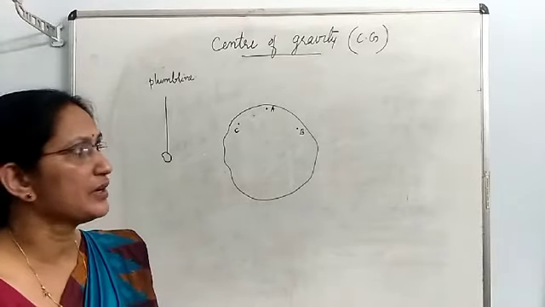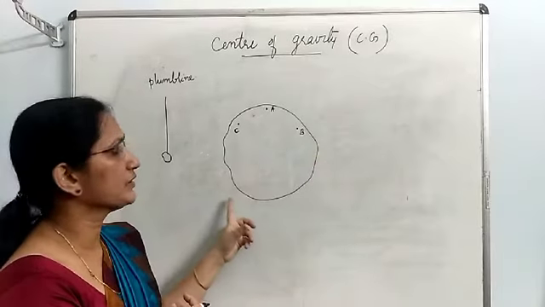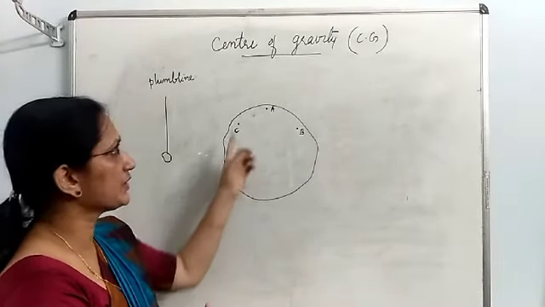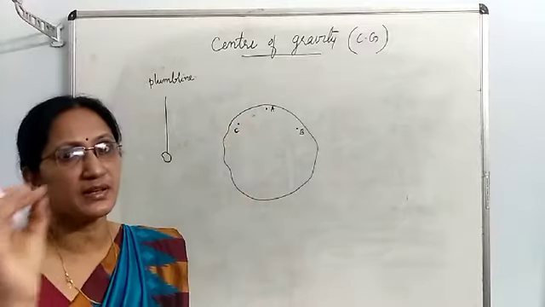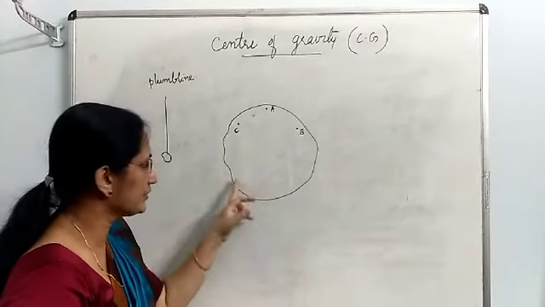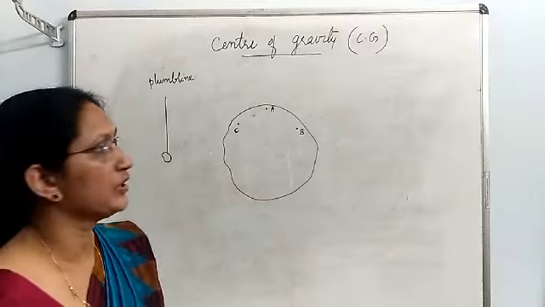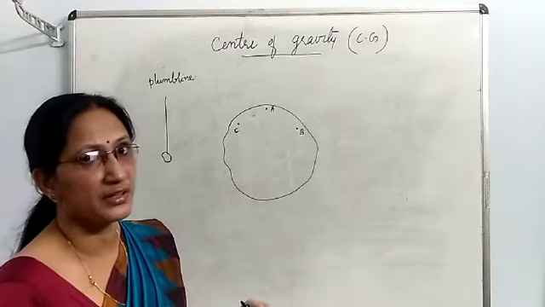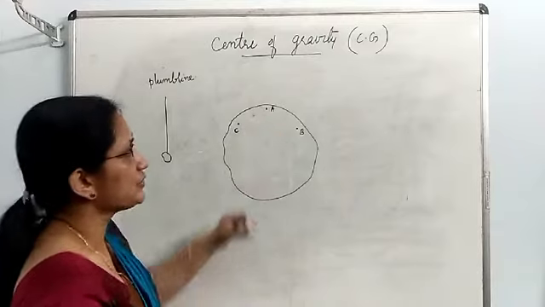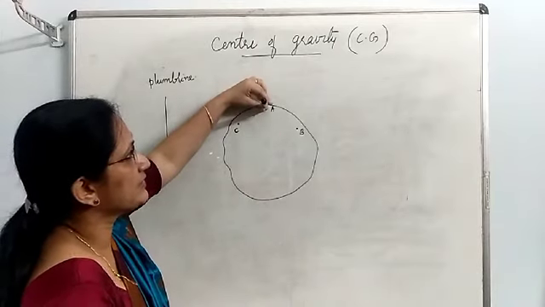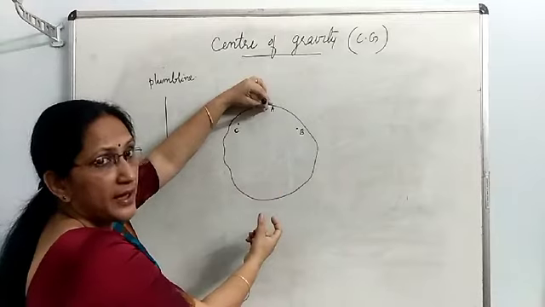Listen to the experiment. You have to make some holes near the edge of this irregular lamina. Any number of holes you can make. Here I have shown 3 holes, A, B and C. These holes must be near the edges. Now from a nail on the wall, you have to hang this cardboard freely by using hole A. Imagine this pen as the nail. From that nail, this cardboard is hanging freely.